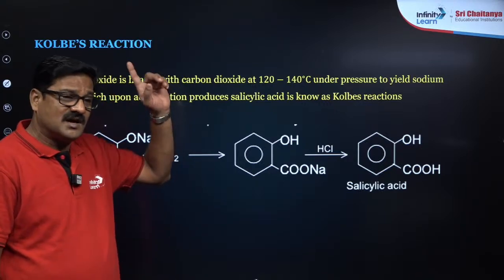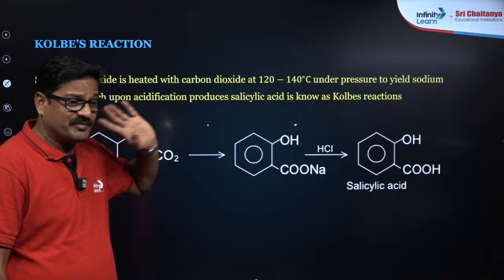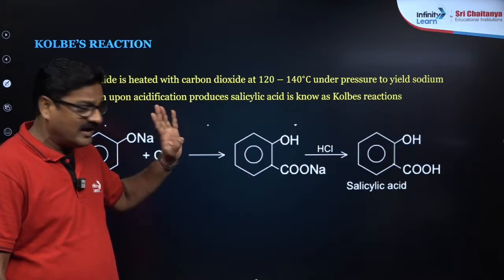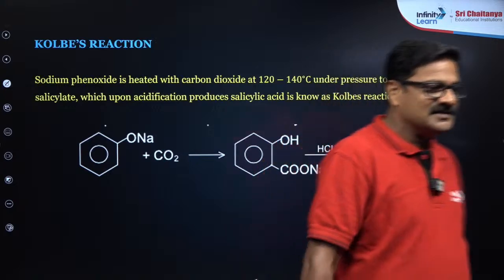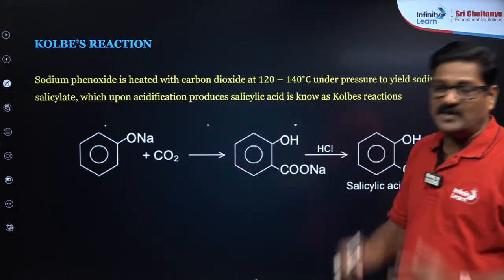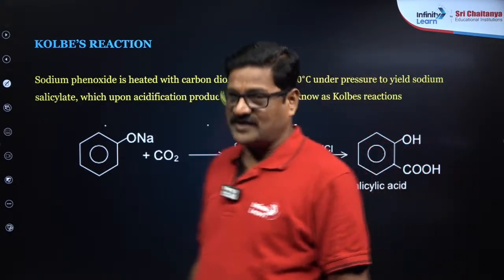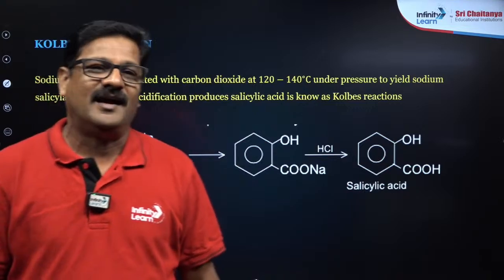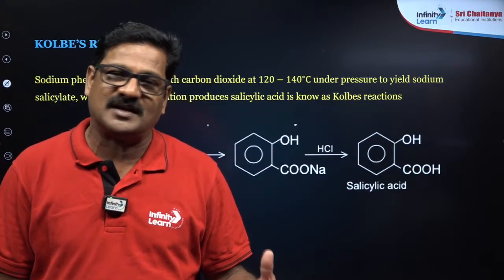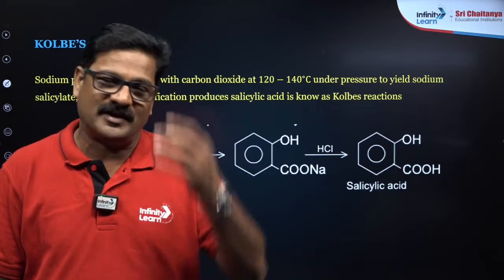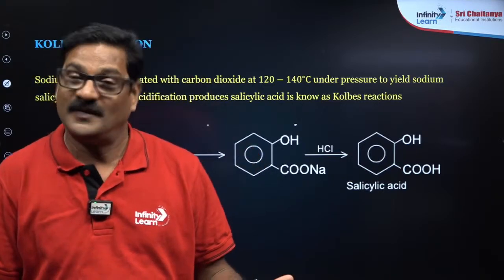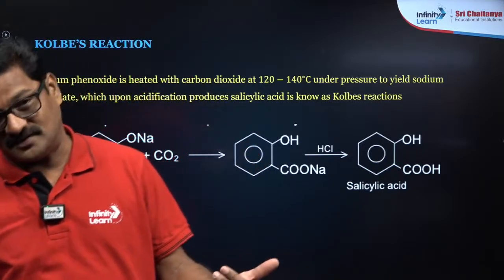Sir, in the Reimer-Tiemann reaction we got salicylaldehyde, and now this is salicylic acid. It is diamond clear. Why are the Reimer-Tiemann reaction and Kolbe's reaction so important? In 24 hours in a day, at least for half an hour to one hour we get some kind of headache, today or tomorrow it can happen.